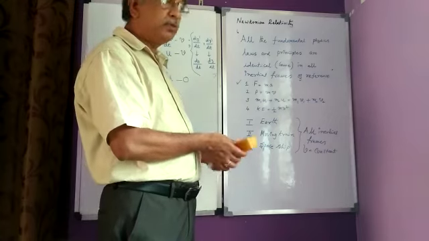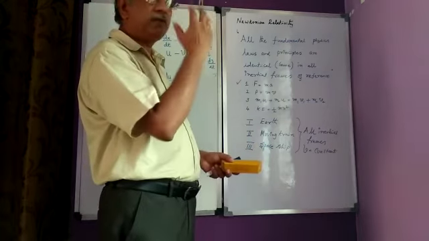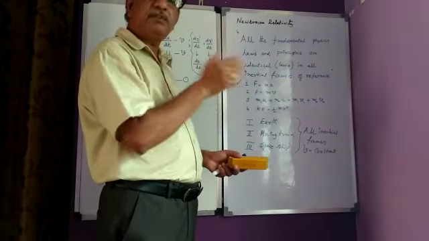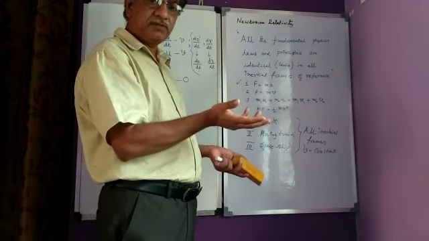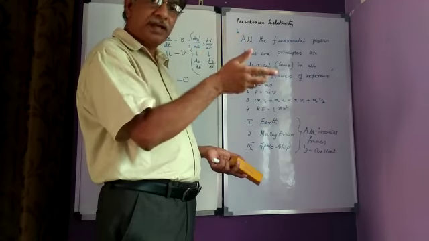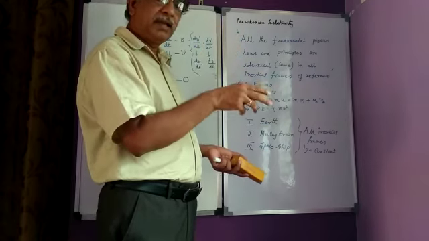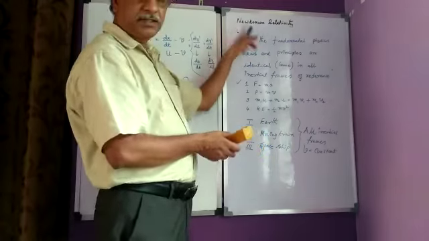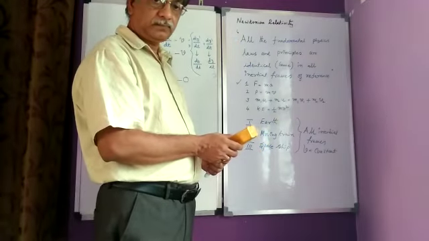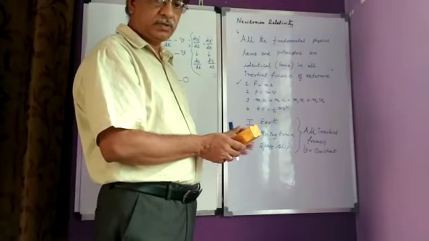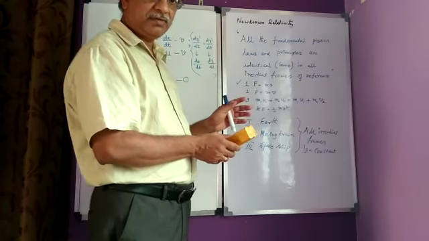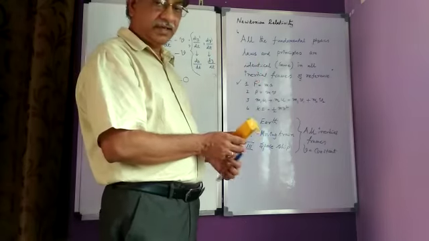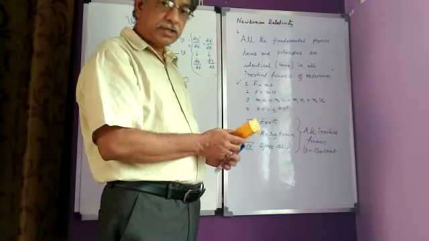In a spaceship also, you close all the windows and everything. If you are sitting inside and the spaceship is moving with constant velocity, it is also an inertial frame of reference. Inside, whatever you play will be something like what you do on the earth. That is Newtonian relativity. I hope you have understood what is Galilean transformation, that acceleration is invariant, and Newtonian relativity in this video. Thank you very much.